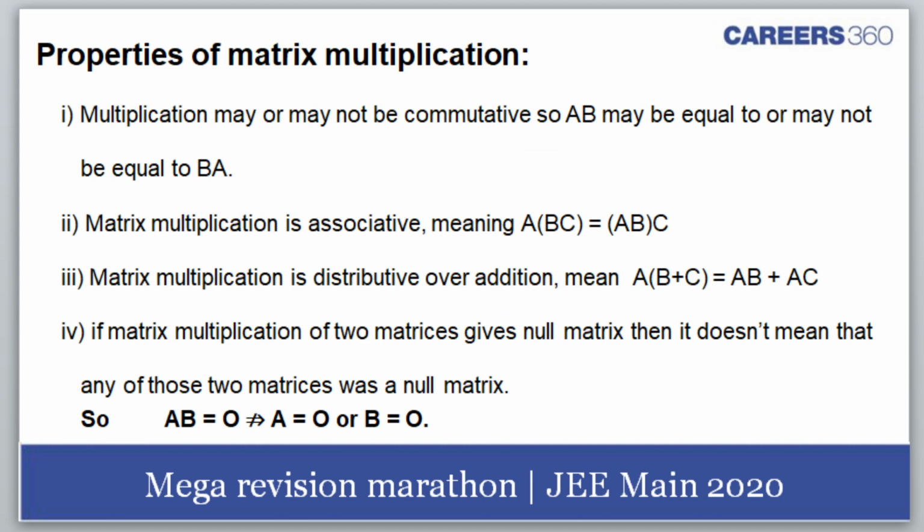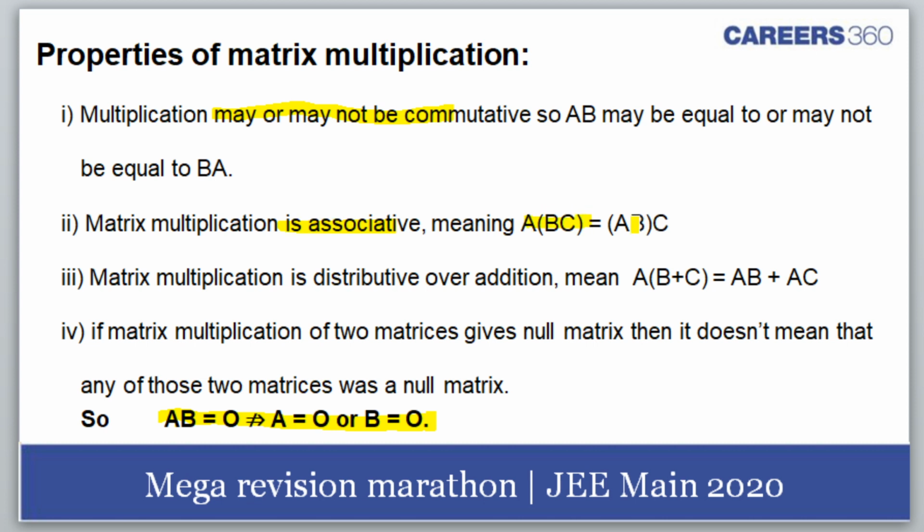So we have now multiple properties of multiplication. Obviously, it is not commutative. It may or may not be commutative, it would depend upon the respective matrices. If AB is equal to a null matrix, it doesn't imply that A is 0 or B is 0. Okay. Then matrix multiplication is associative.